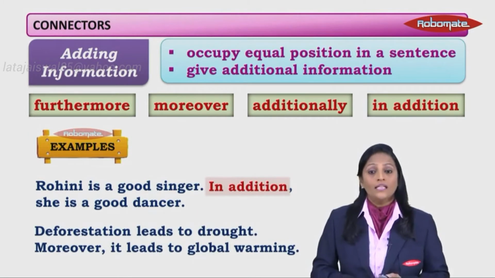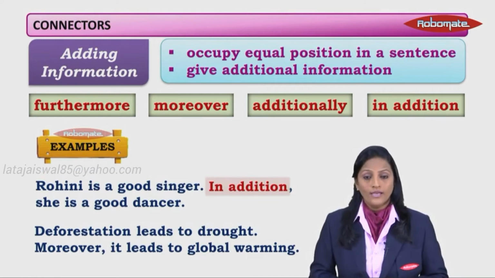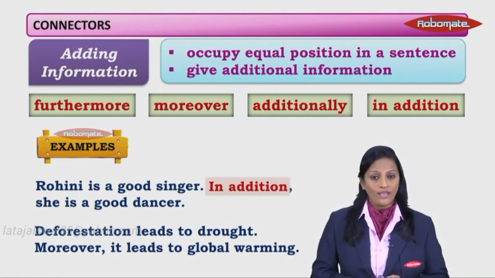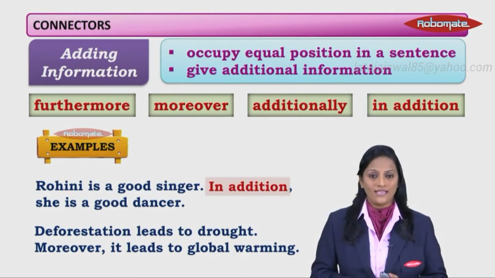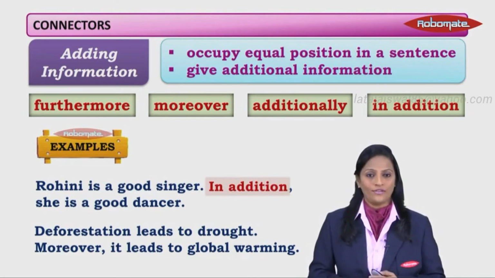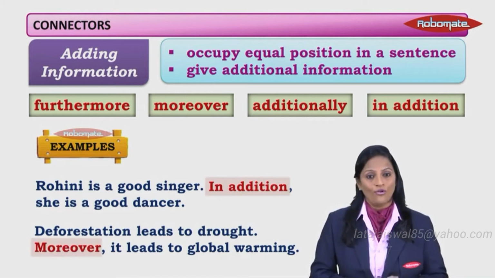Let's take this. Deforestation leads to drought. Moreover, it leads to global warming. So again, we are adding information in the next sentence which is connected to the previous one, and the word that connects the thought is moreover.